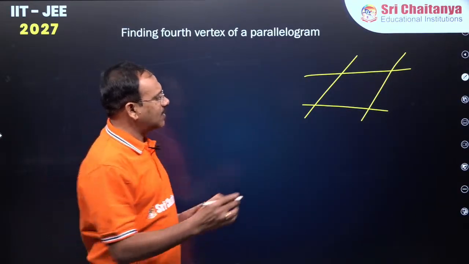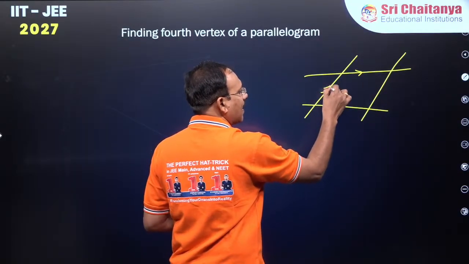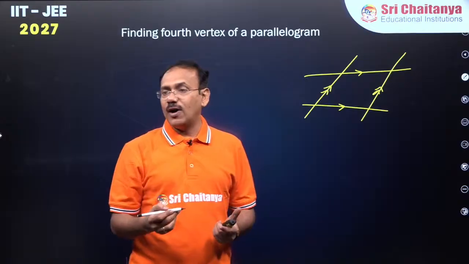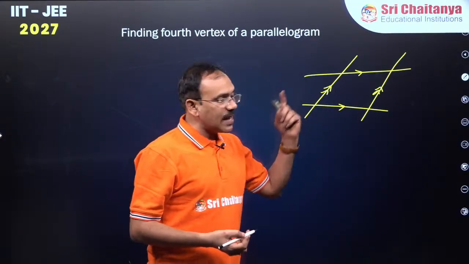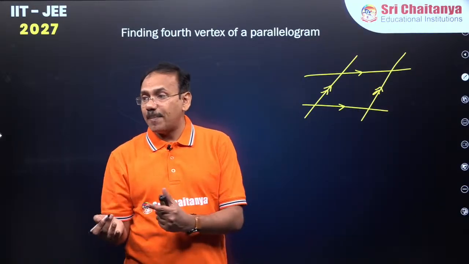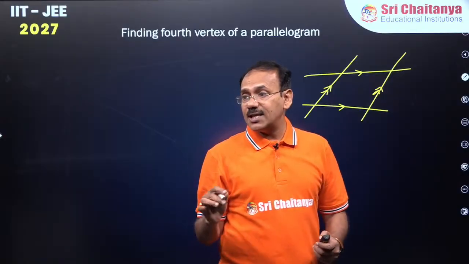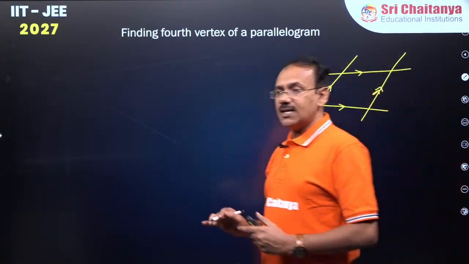So in fact, a parallelogram is a figure in which opposite sides are parallel. Obviously, other properties follow as results, like opposite angles are equal, adjacent angles are supplementary, opposite sides are equal. But the basic point is, for a parallelogram, opposite sides are parallel.